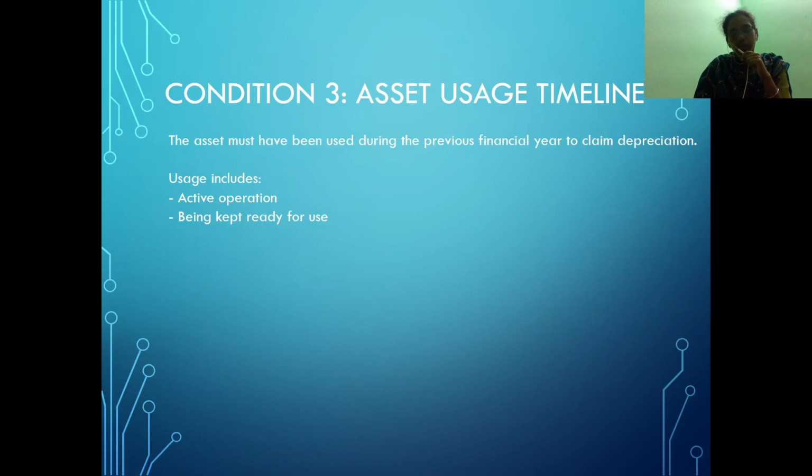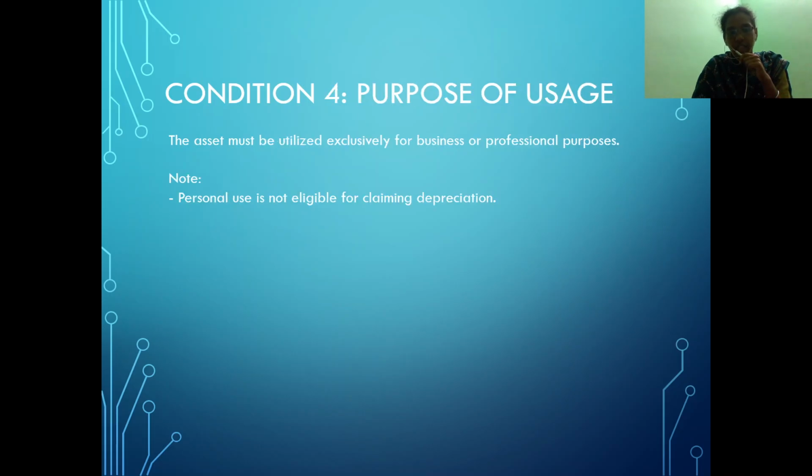Now we will move into the last condition. Yes, in the relevant previous year I have used an asset. That asset should be used only for the purpose of business or profession. So either I should use the machinery for my business, or any of the assets for my professional purpose to claim depreciation. Any asset which is used for my personal purpose is not eligible for depreciation.